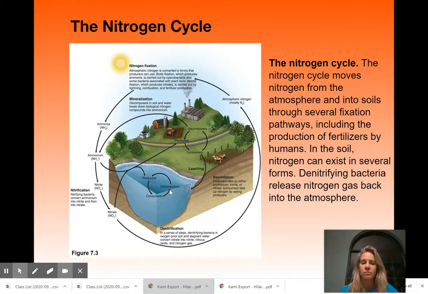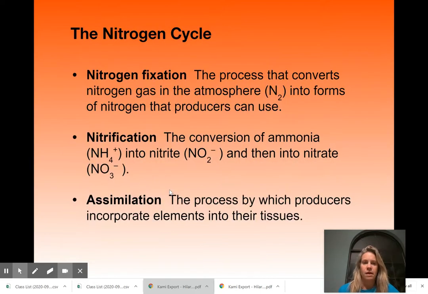So it moves through the air, it moves through the ground, it moves through animals and plants. And then, here are just a few key terms. Nitrogen fixation just means that we're taking nitrogen gas out of the atmosphere and making it into a form that plants can use. One of the processes is nitrification. So you're taking ammonia and converting it into nitrates, which is something that plants can use. So it goes from ammonia to nitrite to nitrate.